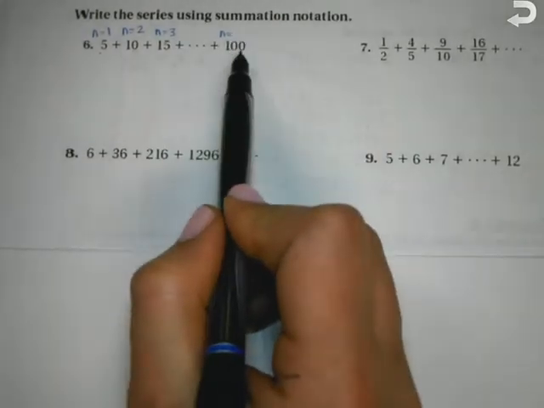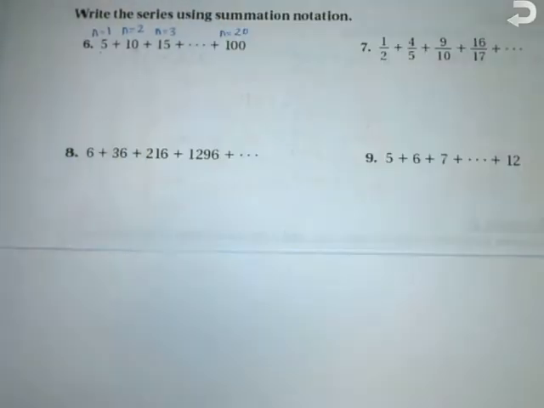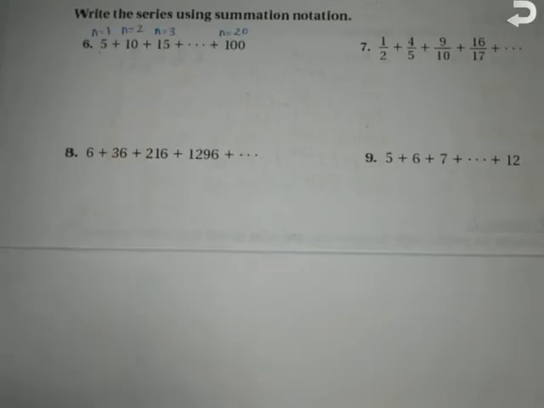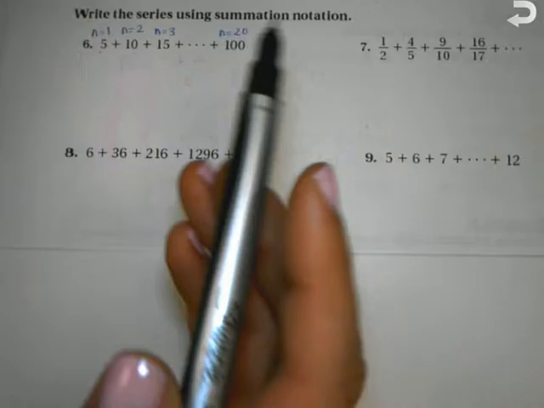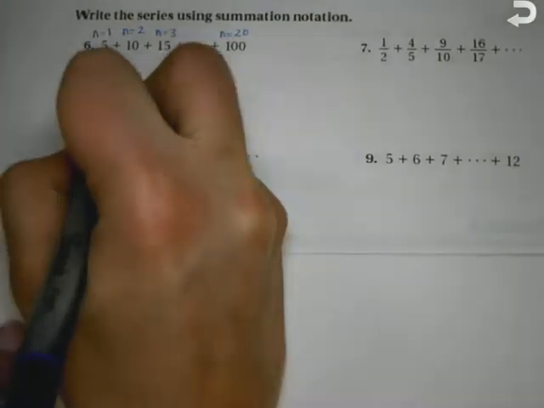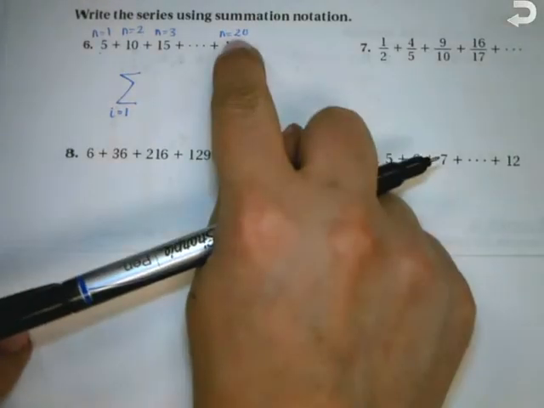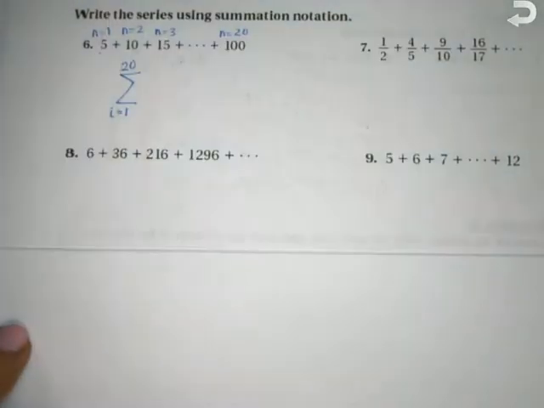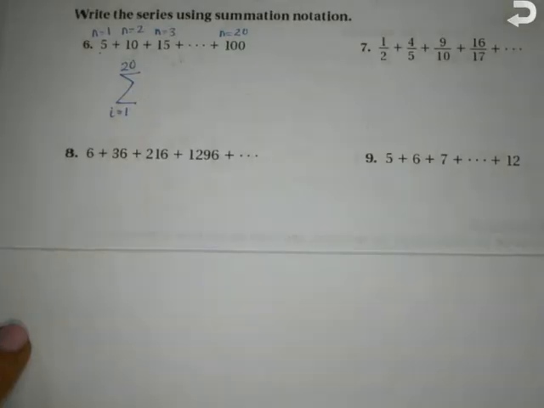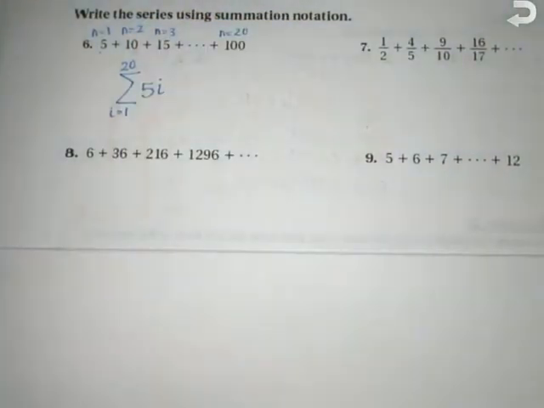So I want to write this as a sum. So this is the sum from 1, so i equals 1, to what? How many? So to 20, so 20 goes on top, of, what's the rule? 5 times i. Okay? What about number 7?